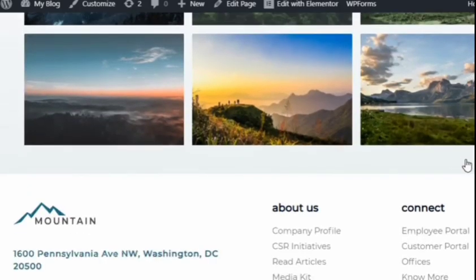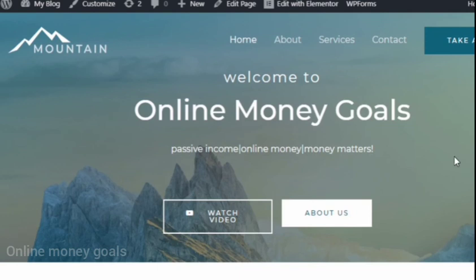And click on publish, your website will be online. And if you want to edit more, you can click on the edit with Elementor tab, you can see on the top. So this is how my website will look like.